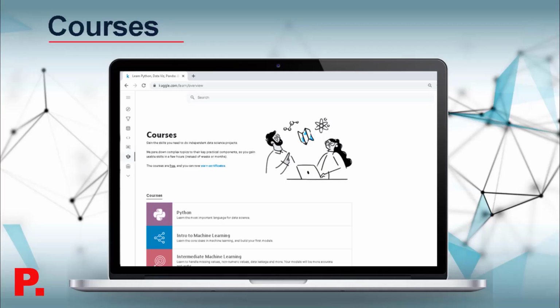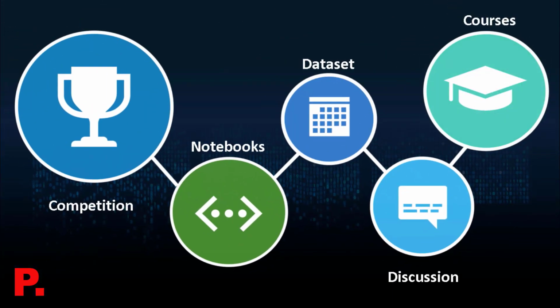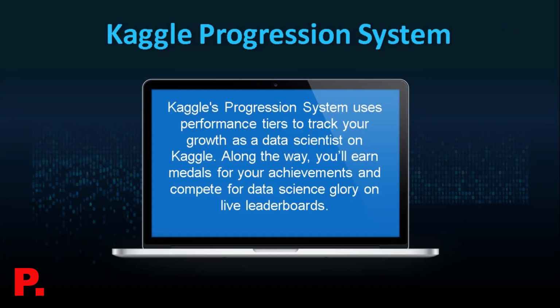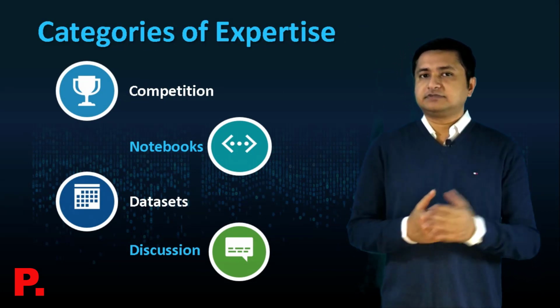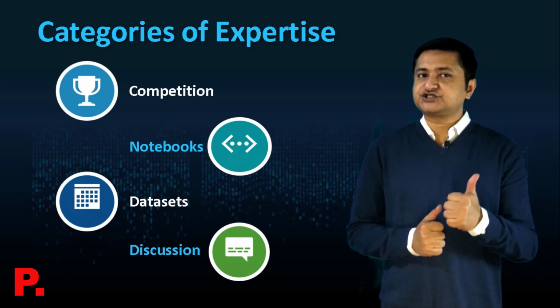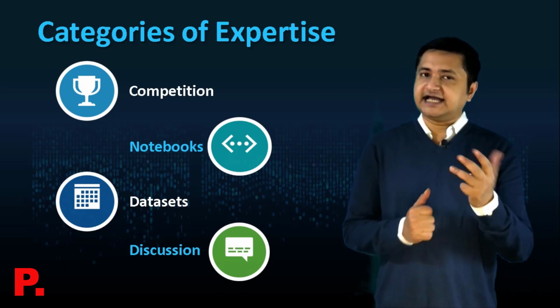Now that we are done with the main sections of Kaggle, let's take a quick look at some more important topics such as the progression system, the categories of expertise, performance tiers, and medals. Kaggle's progression system uses performance tiers to track your growth as a data scientist on Kaggle. Along the way, you'll earn medals for your achievements and compete for data science glory on live leaderboards. Now, there are different categories of expertise in Kaggle. Those are the very same that we discussed earlier: competitions, notebooks, datasets, and discussion.